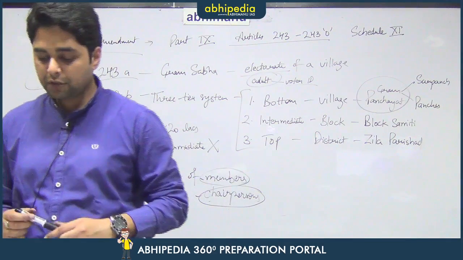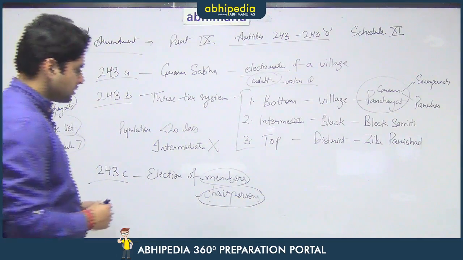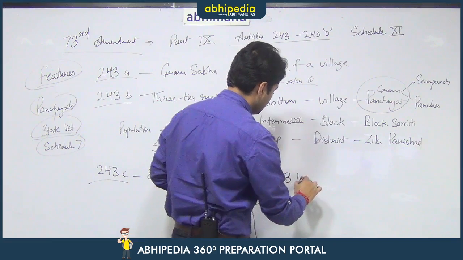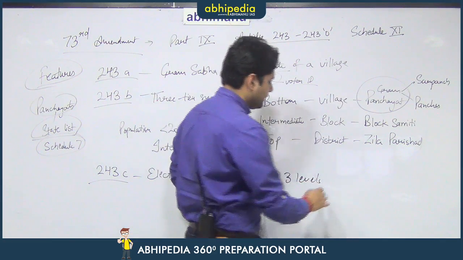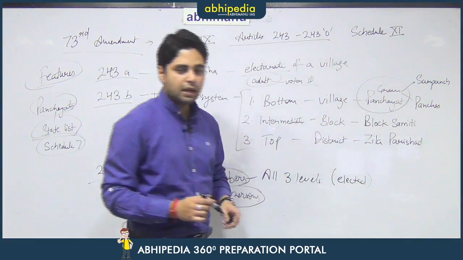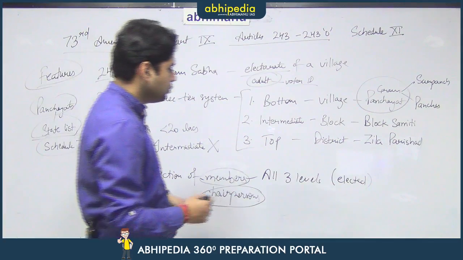So what is the provision for election to these bodies? The members at all the 3 levels are elected, that too directly.